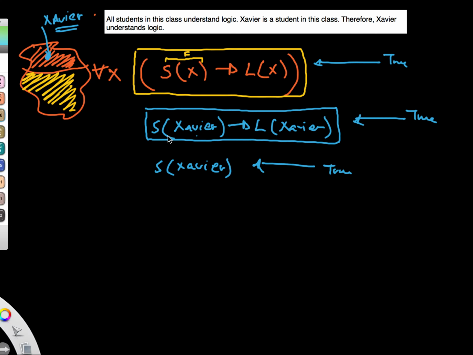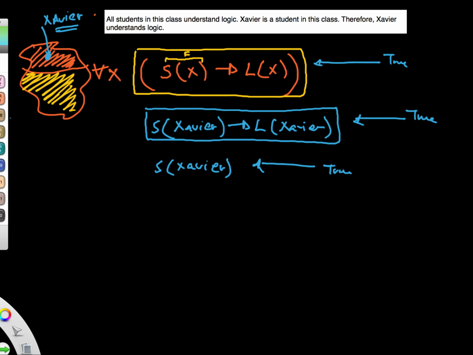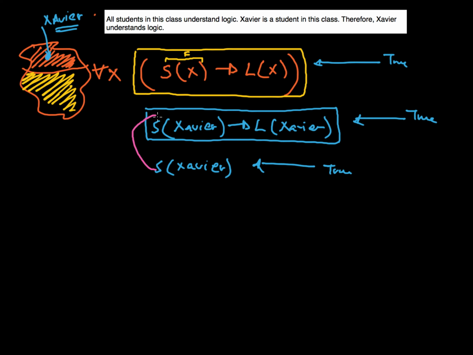So when I take S of Xavier and put it back into my hypothesis, by using modus ponens, I can conclude L of Xavier, which means that the conclusion, Xavier understands logic, is correct.